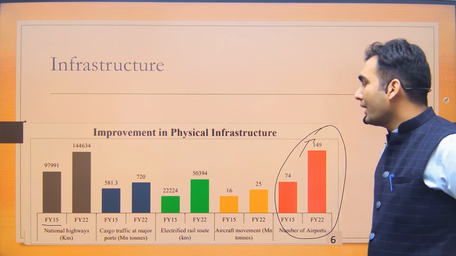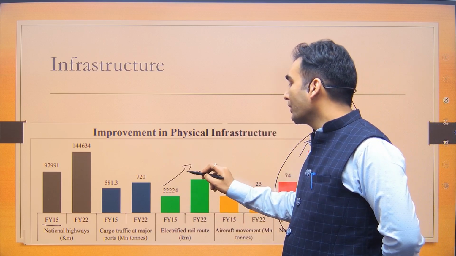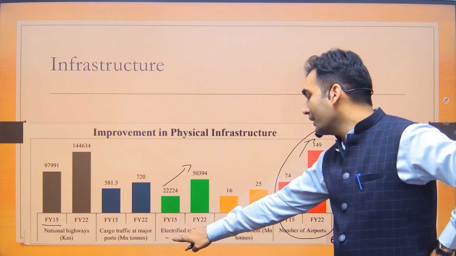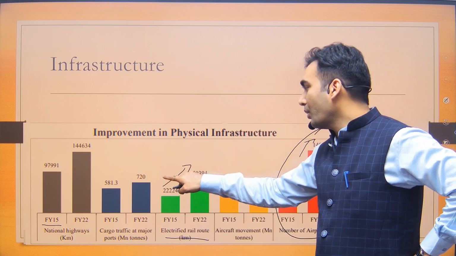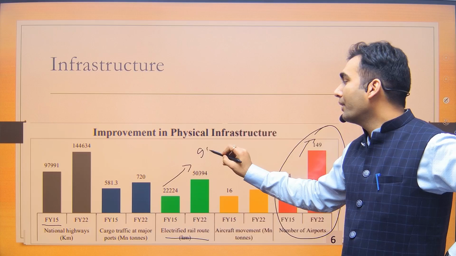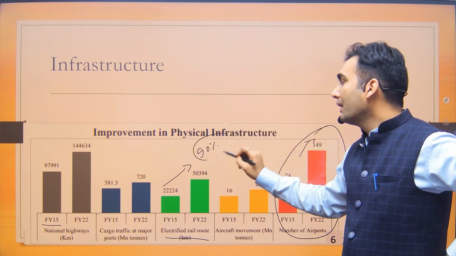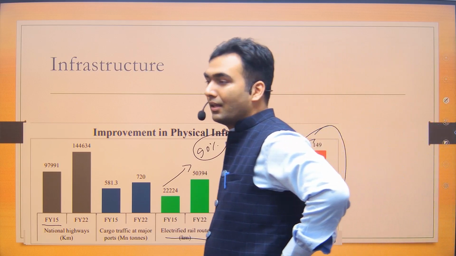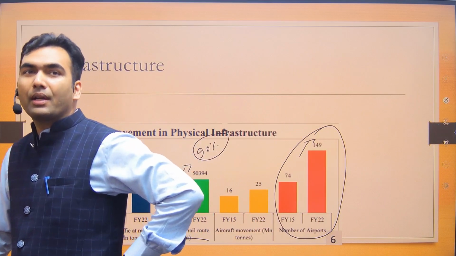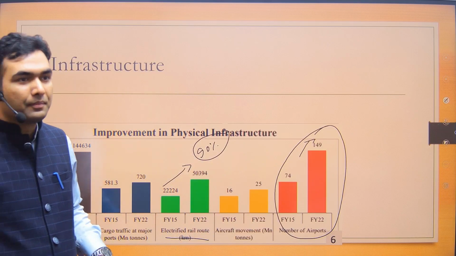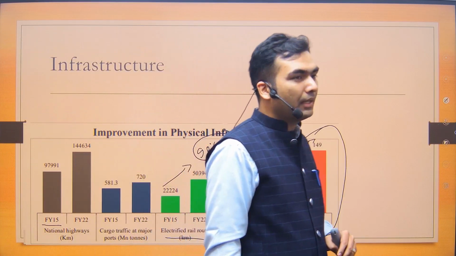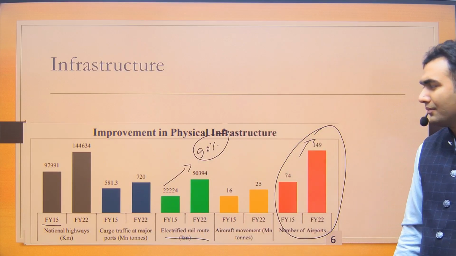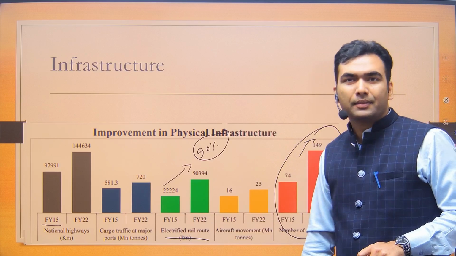Okay. Here also there has been more than 2 times growth, around 2.25 times growth, in electrification of railway routes. So more than 90% of the railway routes have been electrified in India now. This is one of the highest. Because in a developed country like the USA, there is very little electrification of railway lines. So this is also a very good achievement that India has been able to do in recent times. ठीक है, बाकी सारी चीजें याद करने की जरूरत नहीं है.